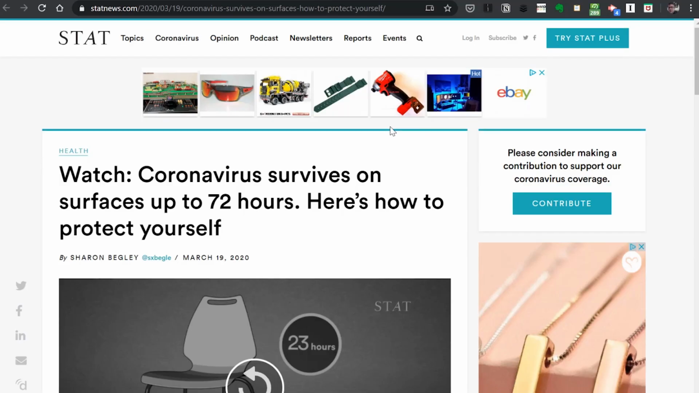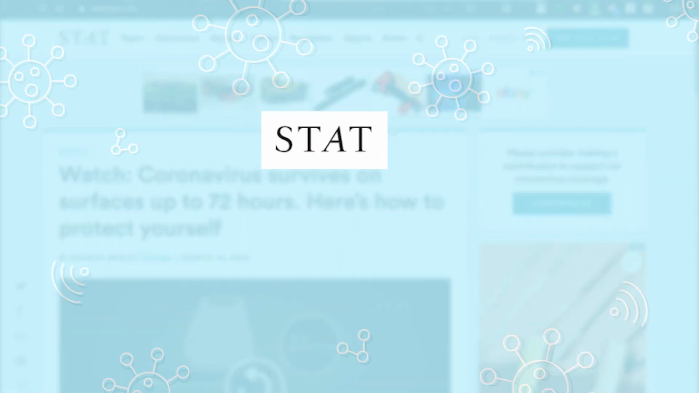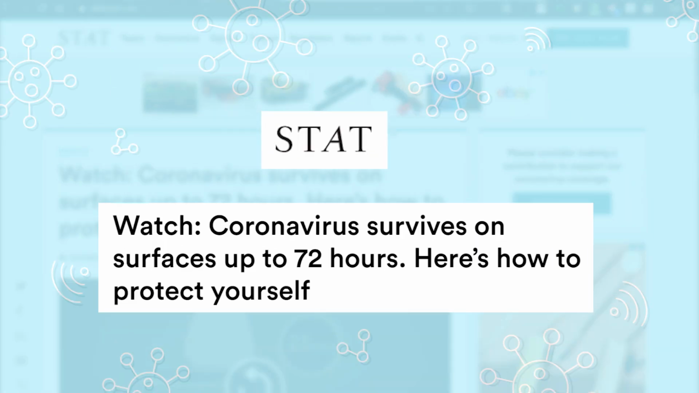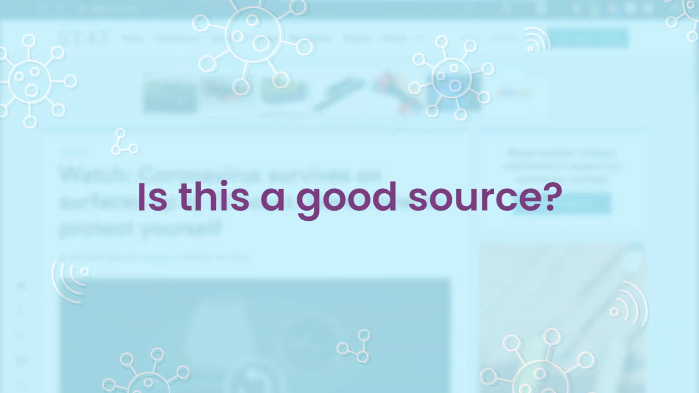So here's an example. This is an article from Stat News that says that coronavirus can stay on surfaces up to 72 hours. And this is something I'm really interested in. I've heard people say it could stay on surfaces for weeks. I've heard others say just a couple hours. So my first question is, if I'm going to educate myself on this, is this a good source?